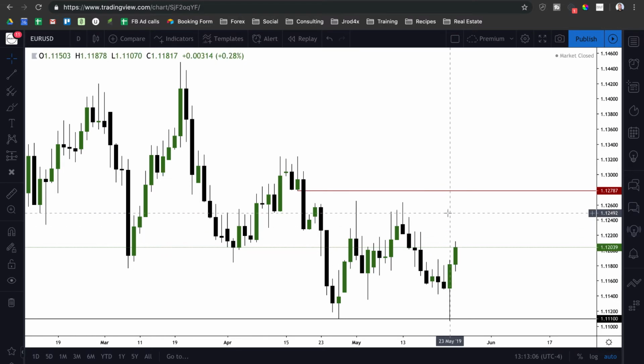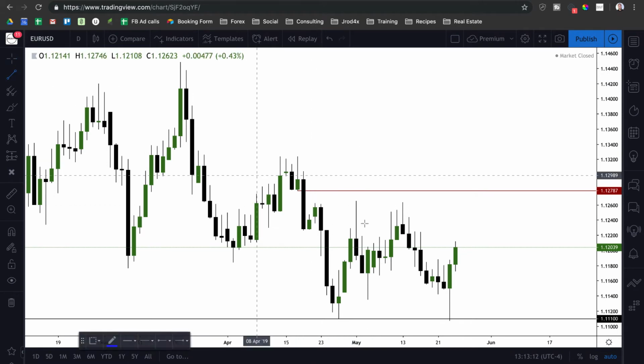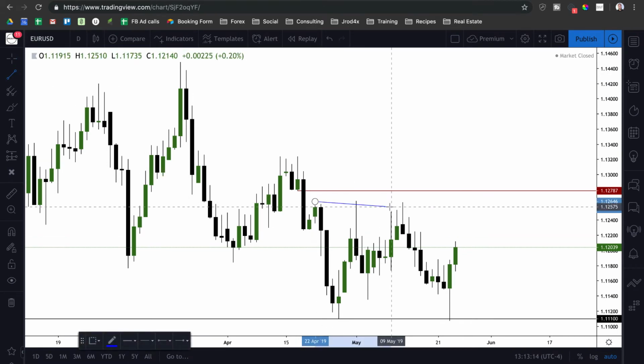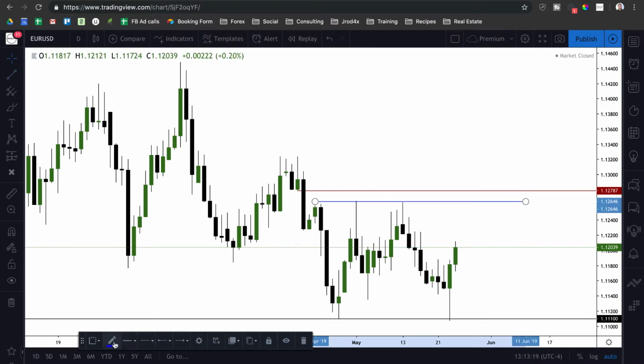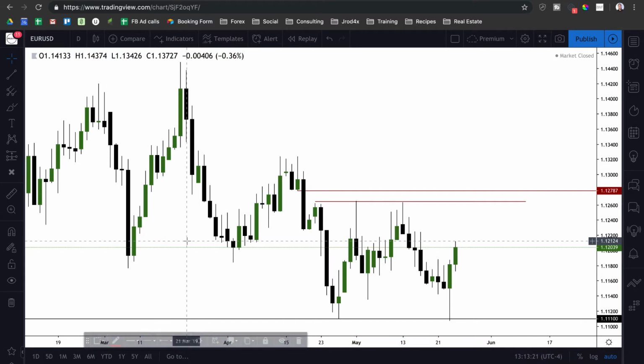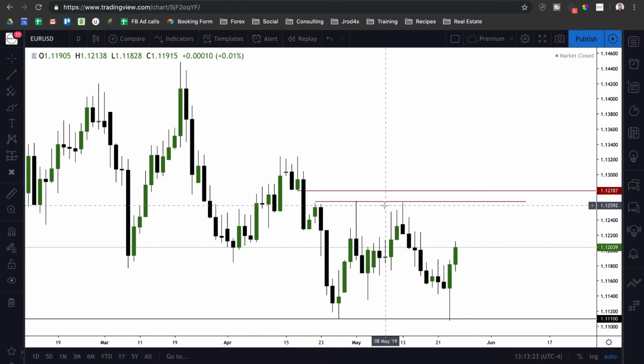If they do for some reason start taking it higher, then we have a relative triple top here, this high, and this high. I can actually draw it out for you guys. So you can see that we've got some buy side liquidity resting above here, this triple top, and then we've got an ICT bearish order block here as well. So 1.1280, the market could trade up into that, find some resistance, and start selling off.